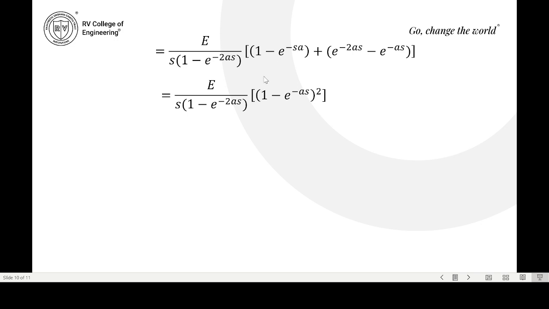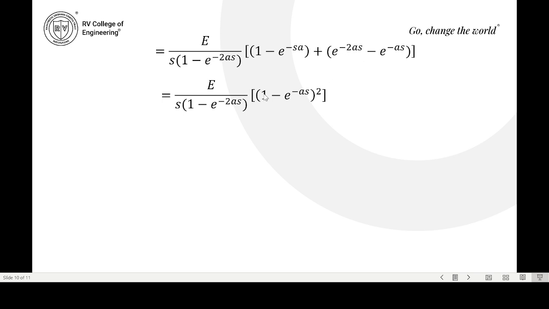So this becomes E by s into 1 by 1 minus e power minus 2as, into 1 minus e power minus as whole square. Why? 1 is there, minus e power minus sa and minus e power minus as, you can collect together and write it as minus 2 e power minus as, plus e power minus as whole square.